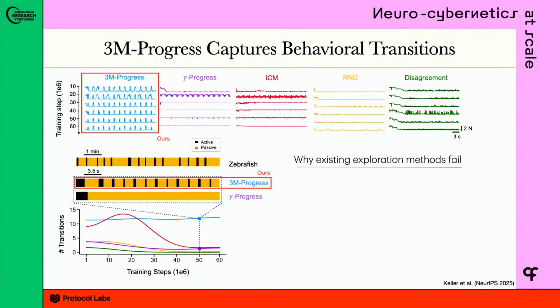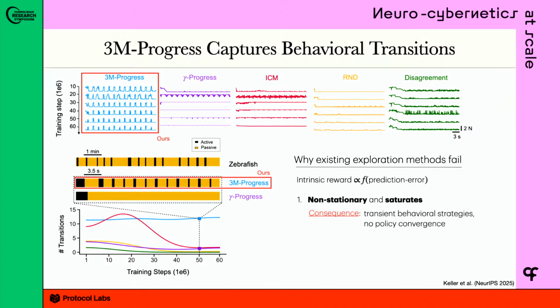Why do these other algorithms fail? I can't get into the details of them, but we can explain some intuitions. The main problem is that in all these algorithms, the intrinsic reward, what's driving your behavior, is either directly the prediction error of your world model itself, or some simple function of it. And there are 2 problems with that. One is that prediction error is the learning signal of your world model, right? Of course, that's non-stationary. That's fine for a loss function. That's the assumption: you want to drive your loss function to 0.